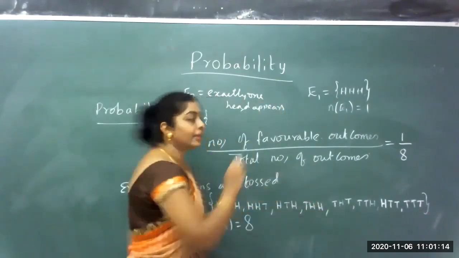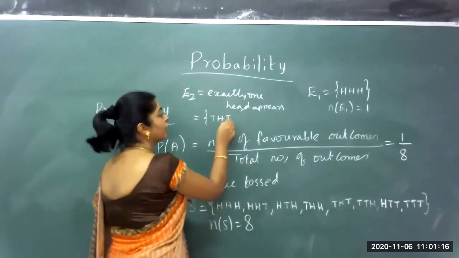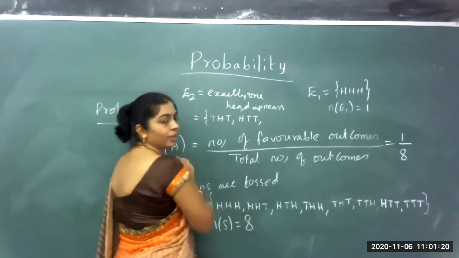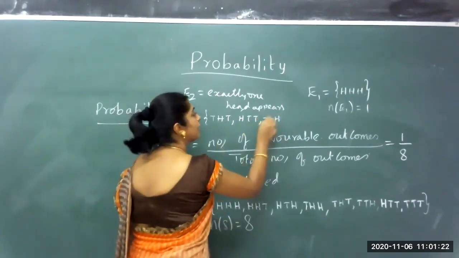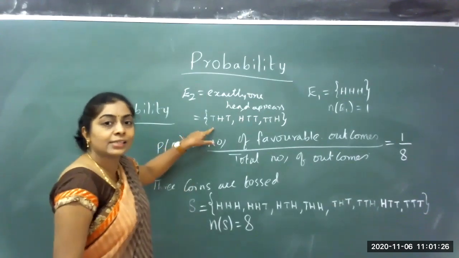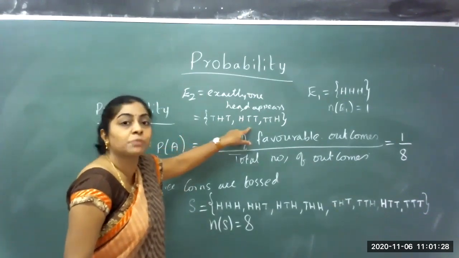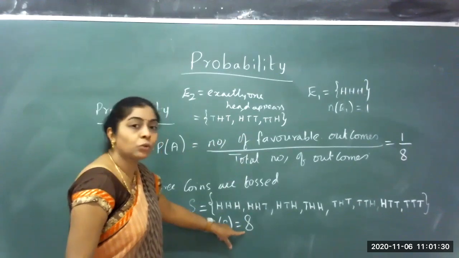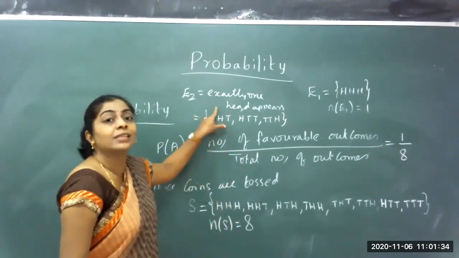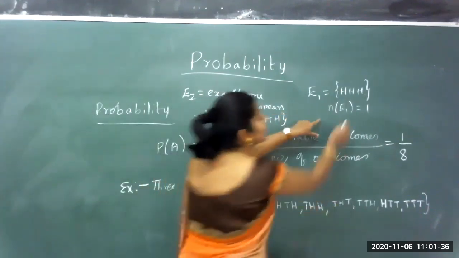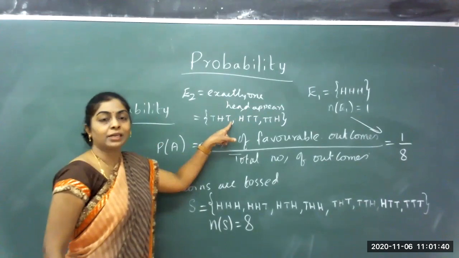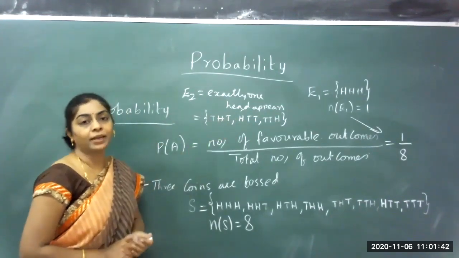I can get THT, where only one head I have, HTT, and the last case is TTH. These are the only possibilities. In this case, the number of favorable outcomes is 3, but the total outcomes of this experiment remain the same, 8. So the probability is nothing but 3 by 8.